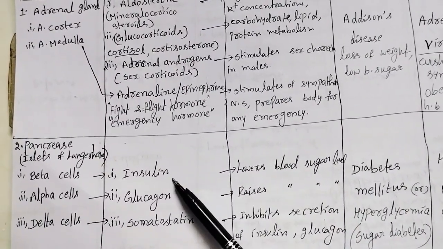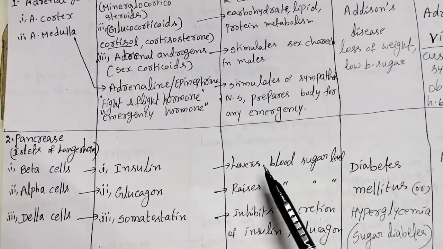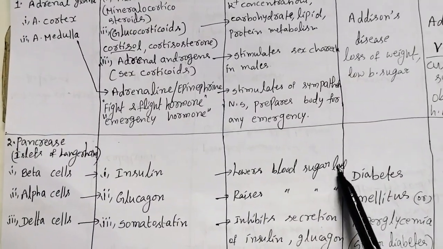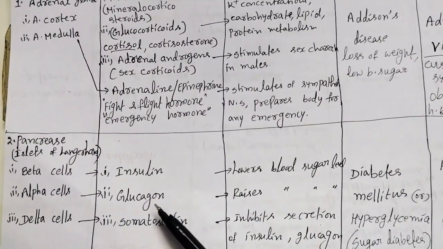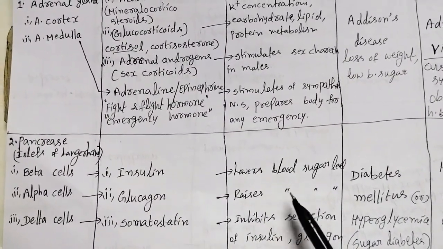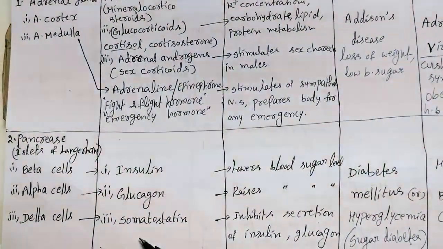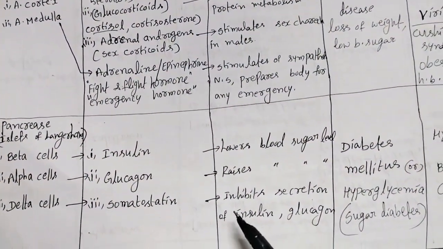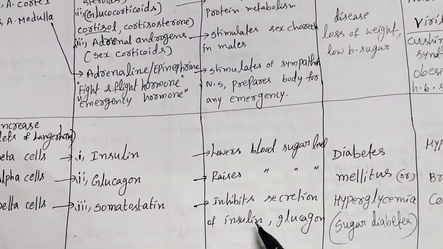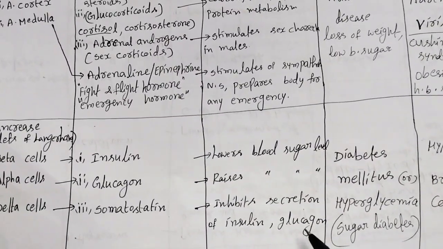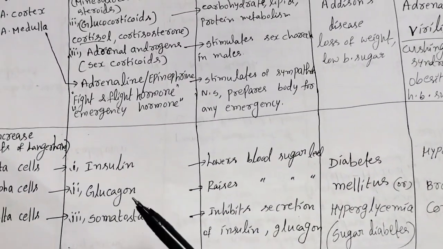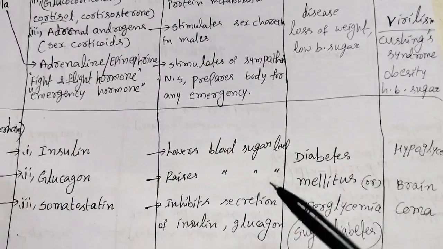What are the functions? Insulin lowers blood sugar level in our body. Glucagon raises blood sugar level. Somatostatin inhibits secretion of insulin and glucagon. This is the main function of the pancreas.